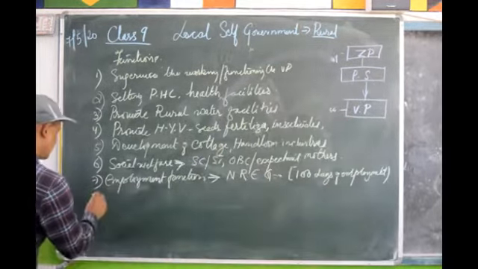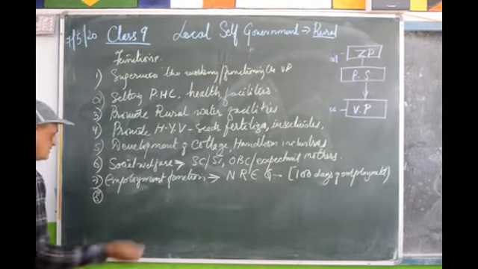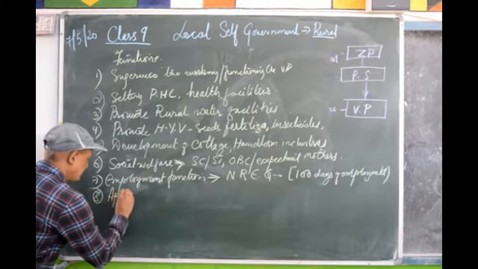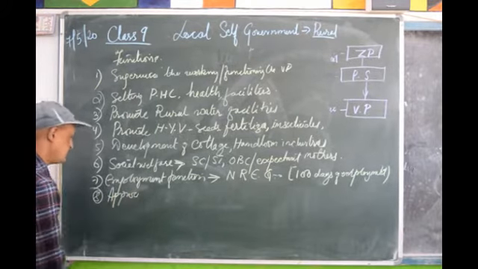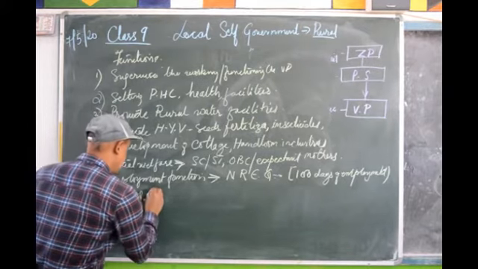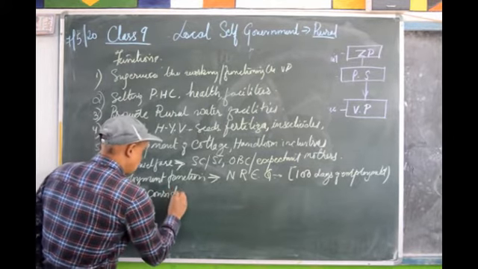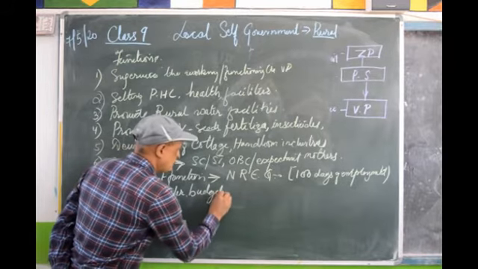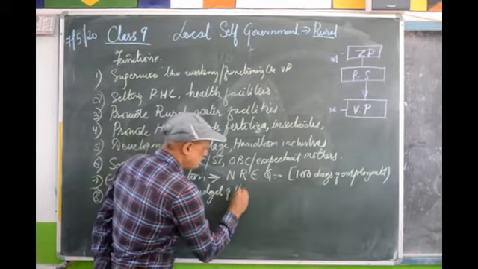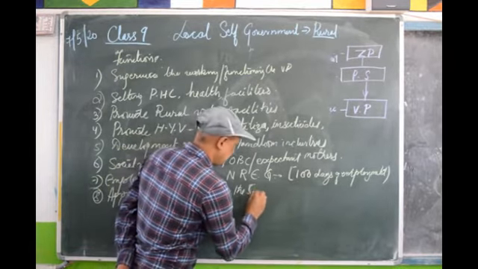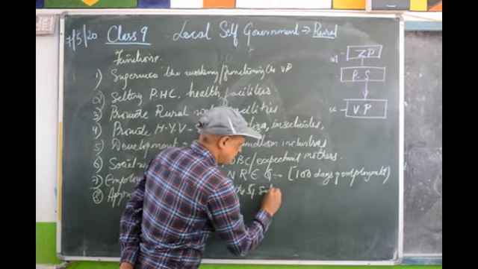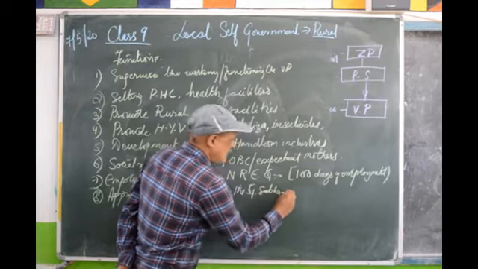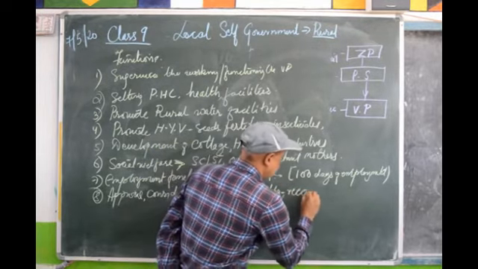Let's see the last function. Approve, consider the budget of the Gram Sabha and their recommendations.